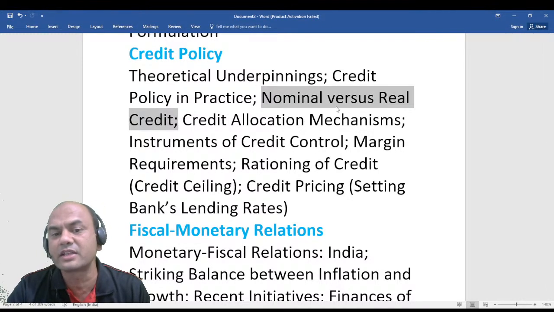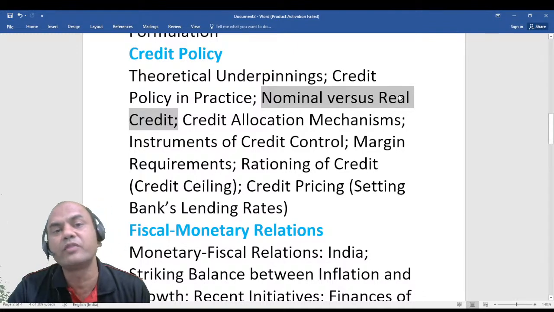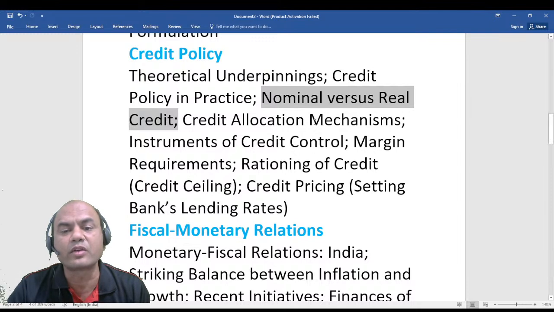Always remember, there are certain typicalities about this. Real will always have the base year and will always be affected by inflation. Nominal won't be affected by inflation. Similarly, credit allocation mechanism and instruments of credit control.